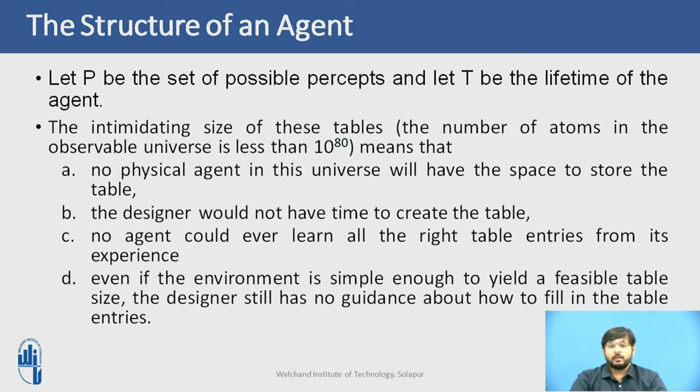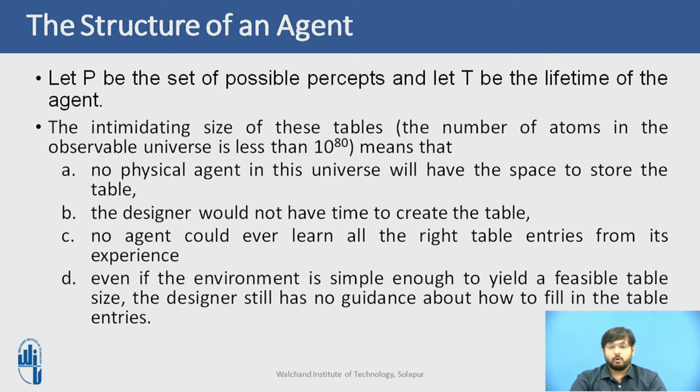So the lookup table will contain the sum, from t equals 1 to T, of the number of possibilities, that is, over the lifetime up to the current time. Consider the example of an automated taxi. The visual input of a single camera comes at a rate of roughly 25 megabytes per second, that is 30 frames per second with a resolution of 640 by 480. Given these attributes, the lookup table is 10 raised to 250 billion entries for an hour of driving.